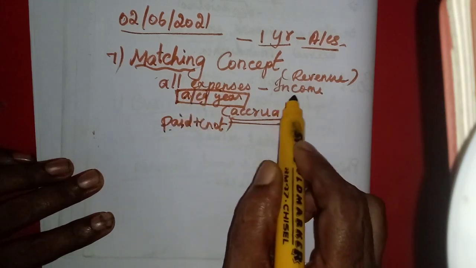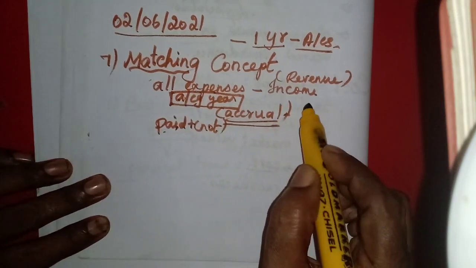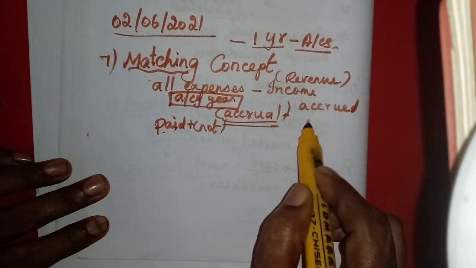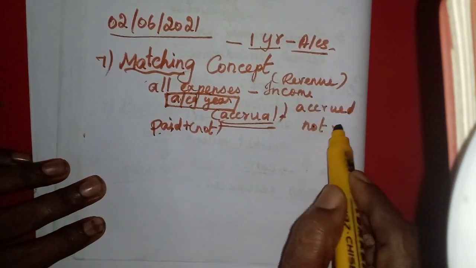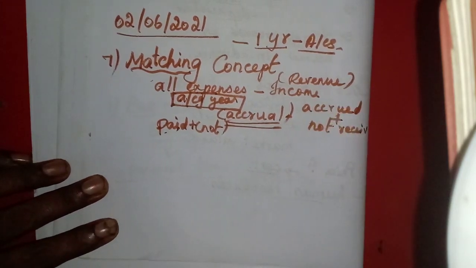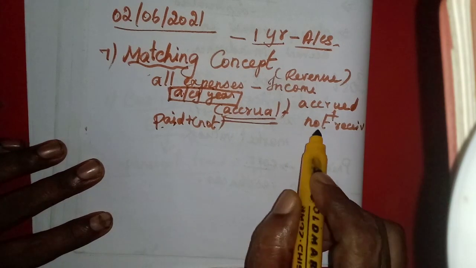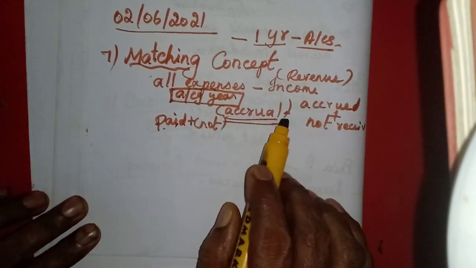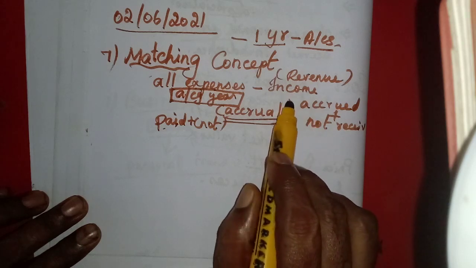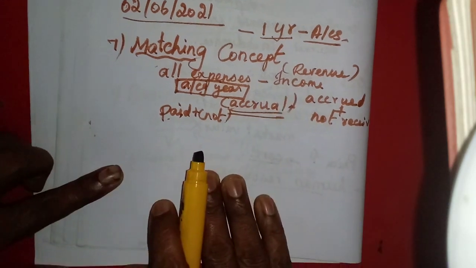In the same way, all the income that is accrued but not received, all the income accrued for that year will be recorded, whether it is received or not. That is not the problem, but all the income that is accrued we have to take.